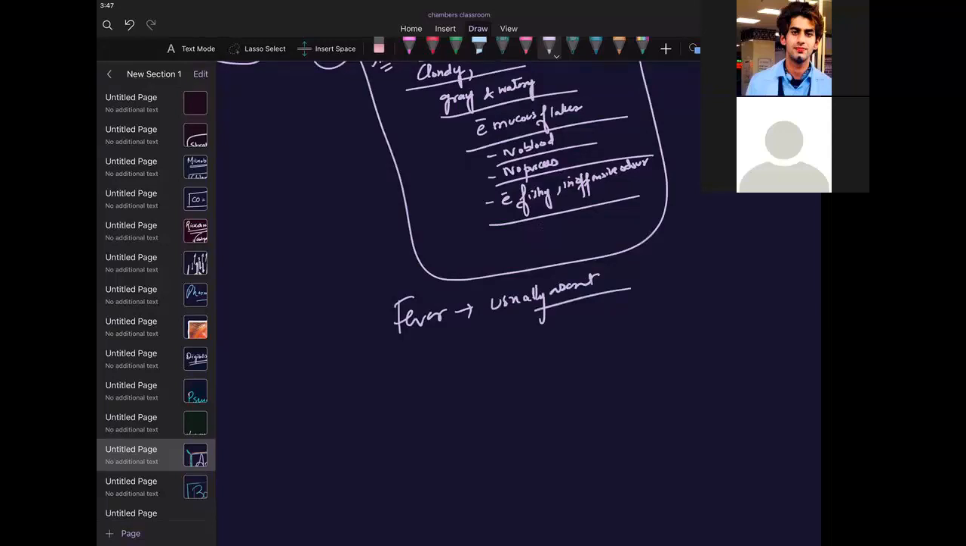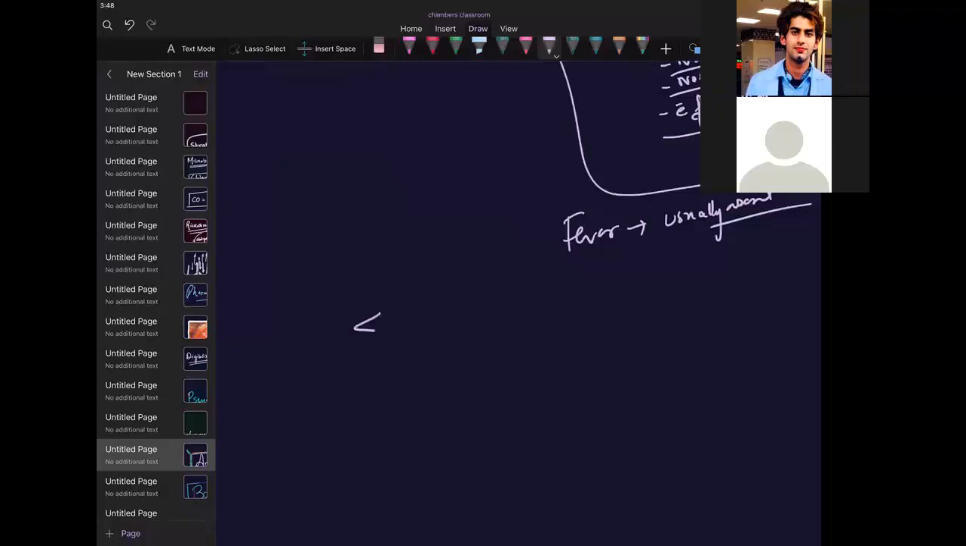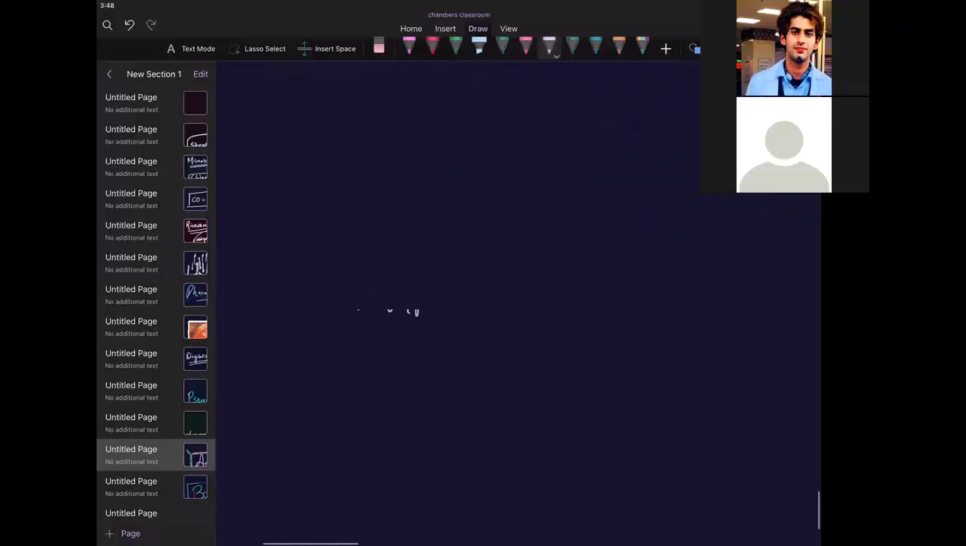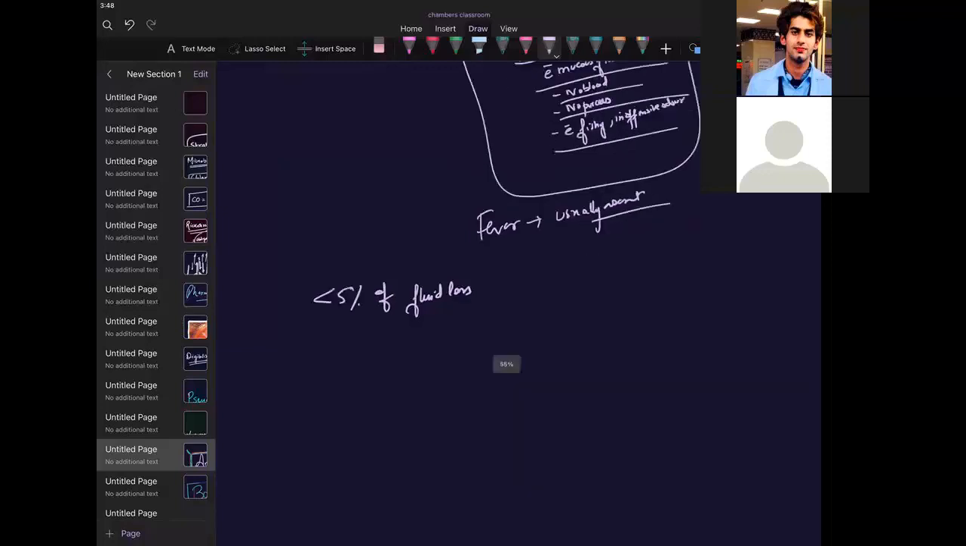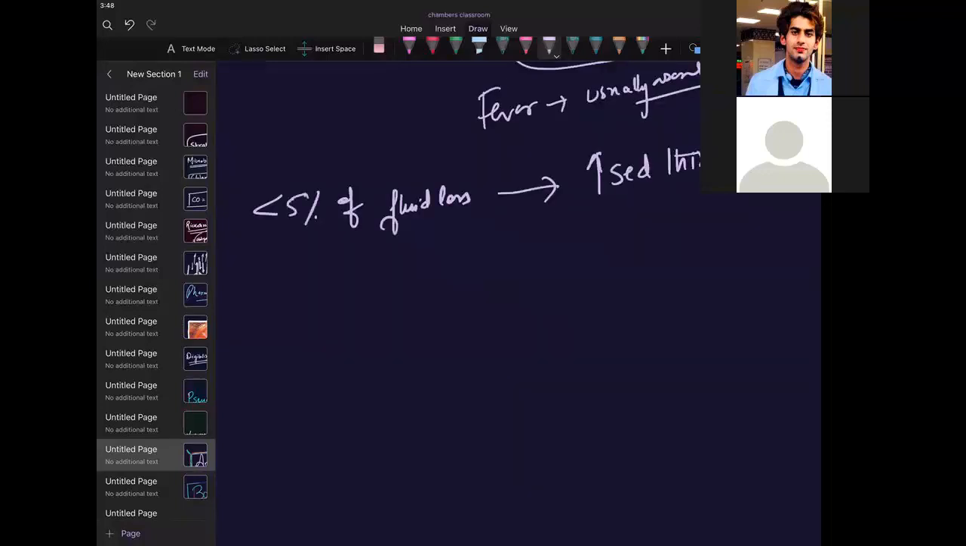Now let us write how much fluid will be lost and what will happen. Let us write it that way so that you can understand the clinical picture. If there is less than 5% of fluid loss, the patient will have increased thirst. So by his thirst, you can tell that he has less than 5% loss. If it is 5 to 10%, he will have postural hypotension,